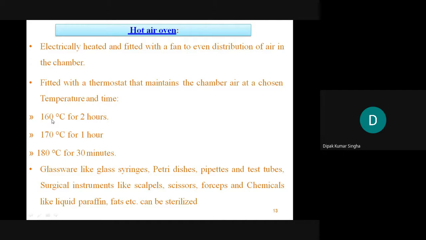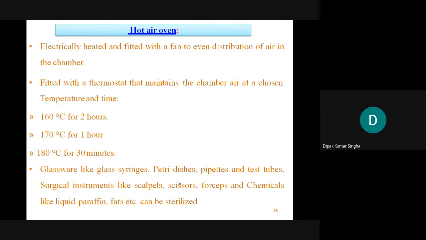The conditions are 160 for 2 hours, 170 for 1 hour, and 180 for 30 minutes. The hot air oven is very important. You can write this down or remember it in case of a multiple choice examination. Suppose one material, a petri dish: how to sterilize, dry heat, moist heat, radiation, or any other method? Be careful, not only in this class test, but in any competitive examination, this type of question will come: a particular material is sterilized by which method.